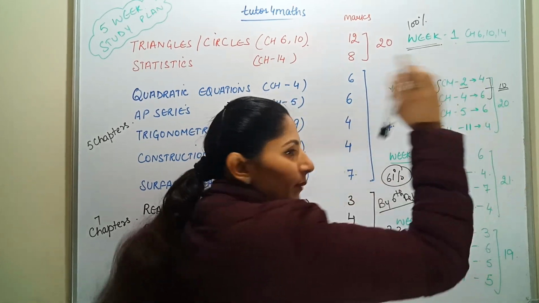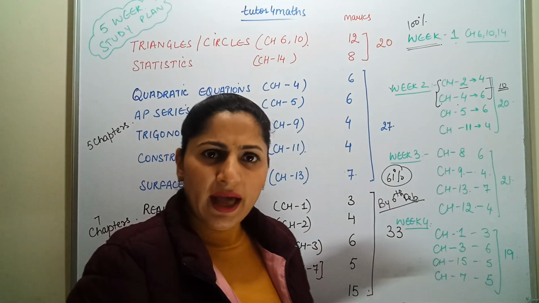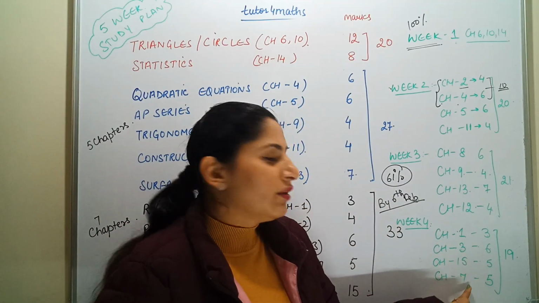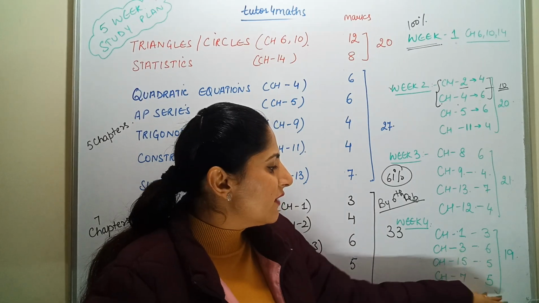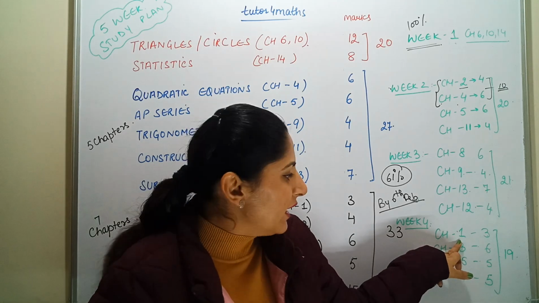20, 20 and 21, that is 61% marks. And after that you are having your pre-board exams, right? So in that exams you can concentrate on these 4 chapters. These are very easy, very small. Weightage is more, but in this first chapter it's LCM and HCF.